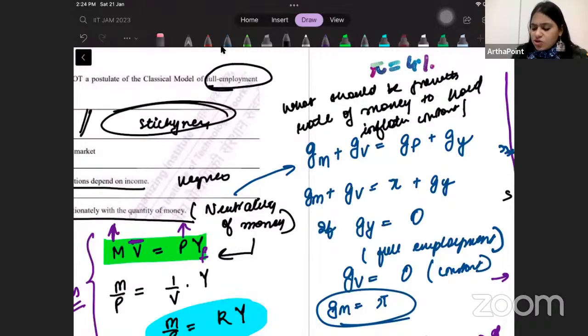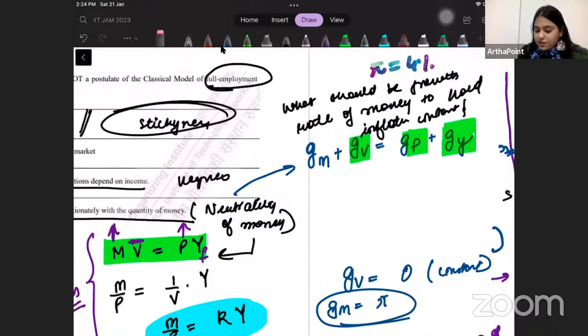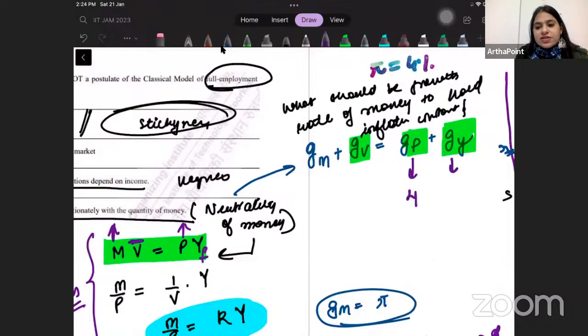Actually, they mentioned the word inflation constant. So they gave GP, GV, and GY. The values were given. They asked about GM. GP was given at 4. GY was given, suppose, at 8. GV was given at 2.